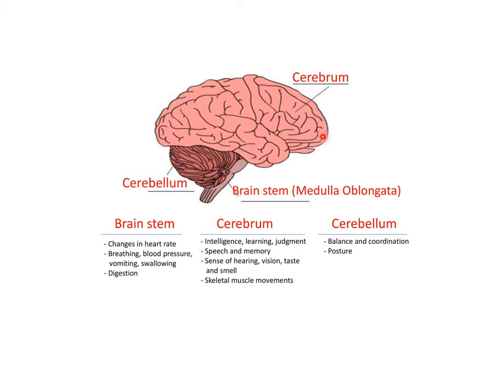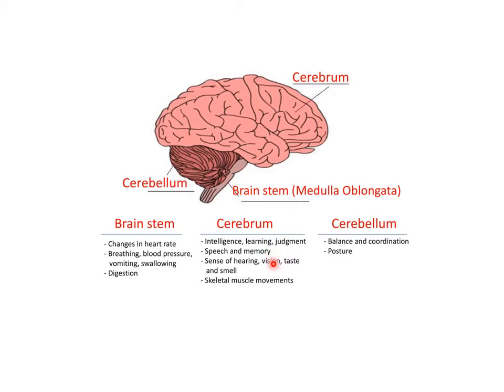This is the brain, or it is called the encephalon. The brain is a part of the central nervous system. It is composed of three parts: cerebrum, cerebellum, and medulla oblongata or brainstem. The cerebrum is the largest part. It is located here. Its function is intelligence, learning, judgment, thinking, speech and memory, sense of hearing, vision, taste, and smell. Also, it is involved in skeletal muscle movements.